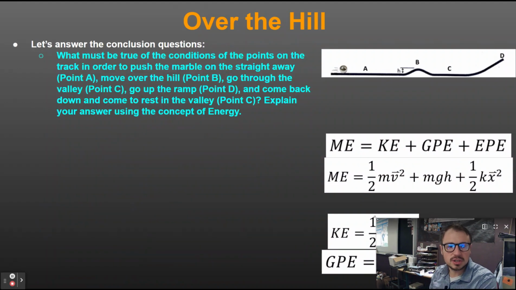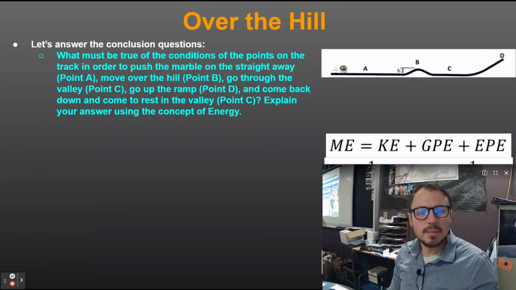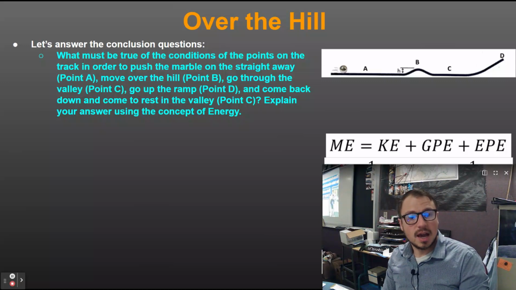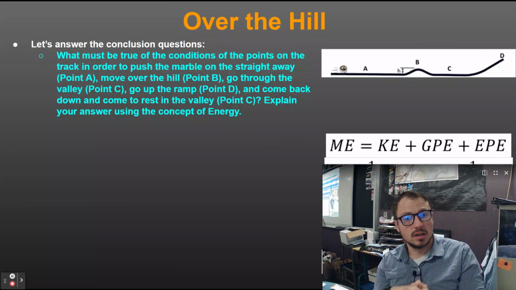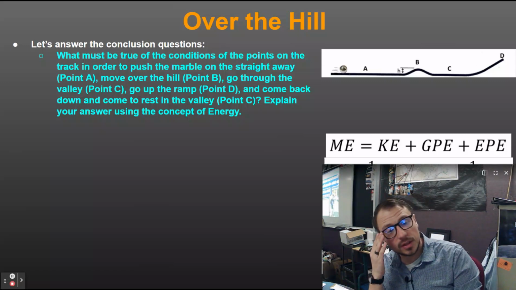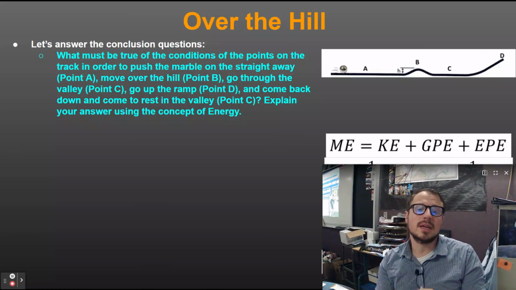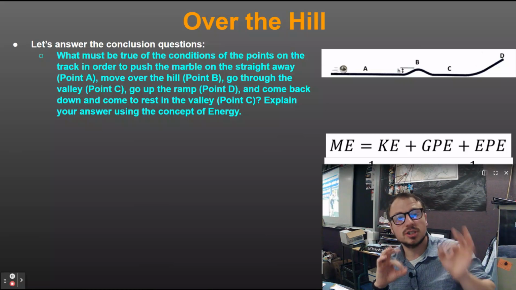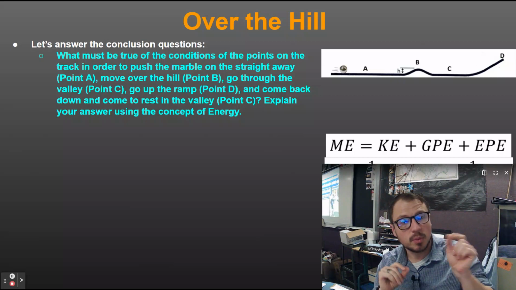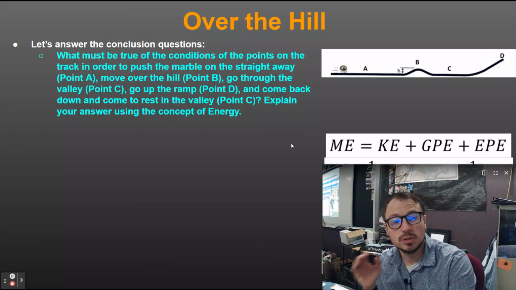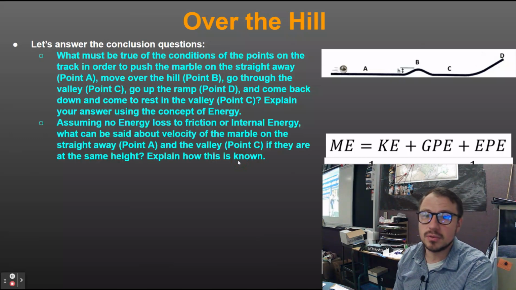What must be true of the conditions of the points, right? So what I want you to get out of this is that point D, that ramp, has to be taller than point B. And that's because you're going to have a little bit of kinetic energy moving over that hill, right, down. Now, as it goes up the ramp on the other end, you're going to need to convert all that mechanical energy into gravitational potential energy once it gets up to the peak. And if the ramp, that point D, is lower than point B, it won't be able to do that. It'll have some mechanical energy left over as kinetic energy, and it'll move off the ramp.